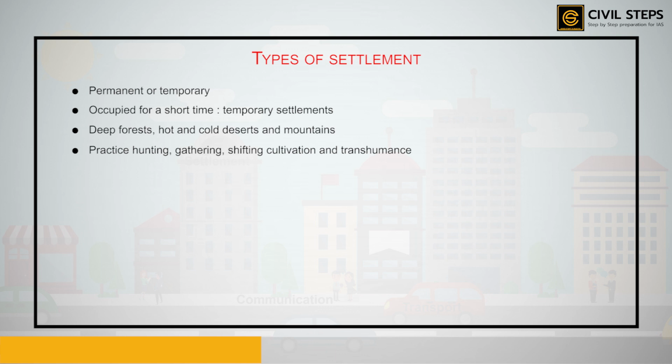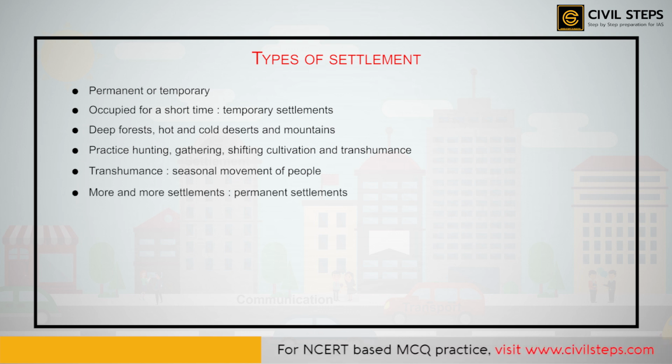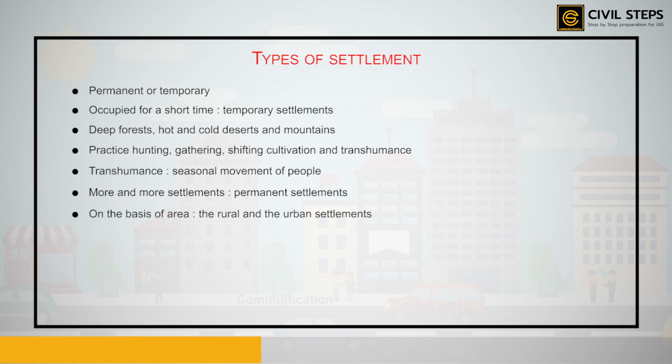What is transhumance? Well, transhumance is a seasonal movement of people. People who rear animals move in search of new pastures according to the changes in the seasons. However, more and more settlements today are permanent settlements. In these settlements, people build homes to live in. On the basis of area, settlements can be categorized into two: the rural settlements and the urban settlements.